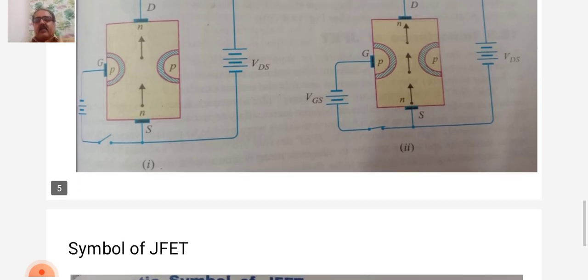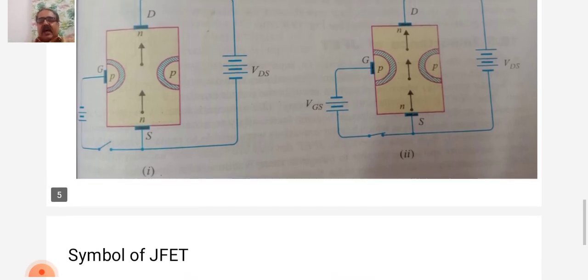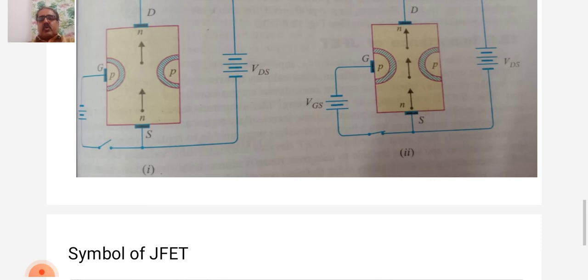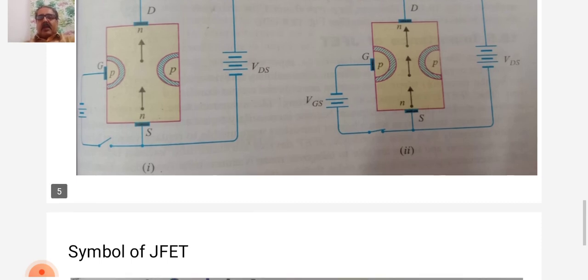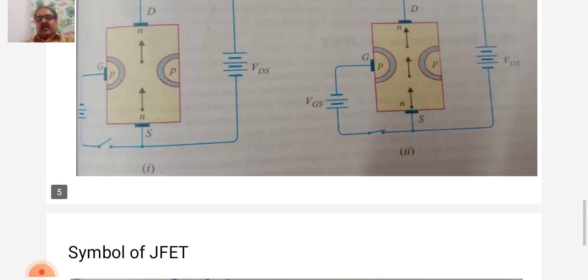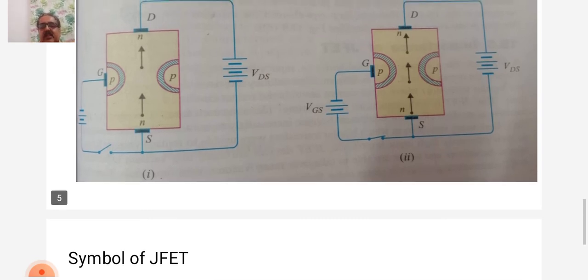It is clear from the above discussion that the current from the source to drain can be controlled by the application of potential, that is electric field, on the gate. For this reason, the device is called field effect transistor.